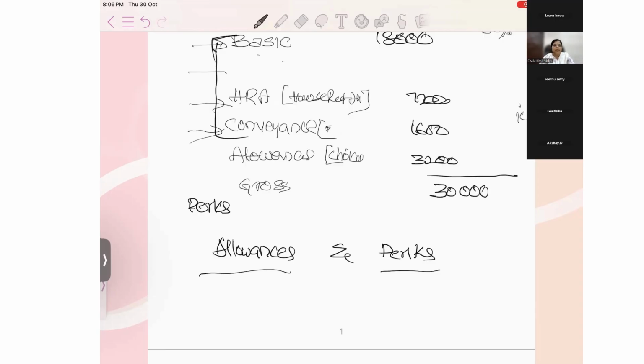Yes, ma'am. But then if I pay one special allowance extra to one person, then other employees will come and fight with me: why are you giving special allowance to that particular person?